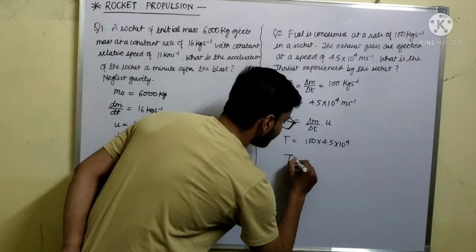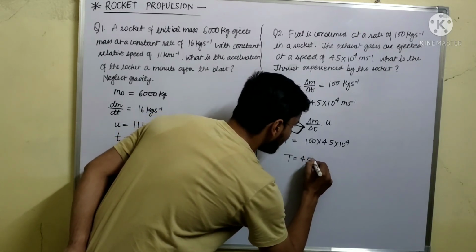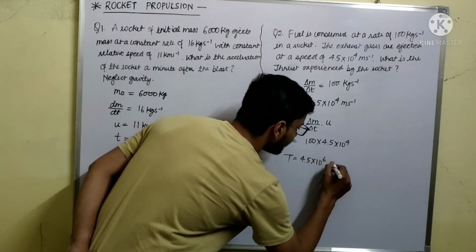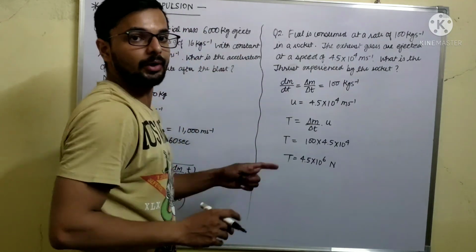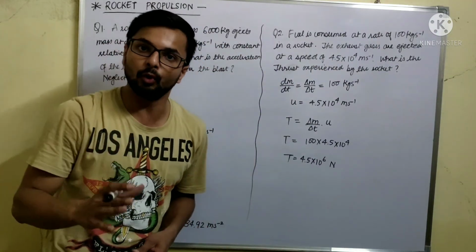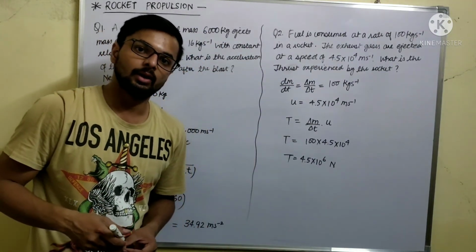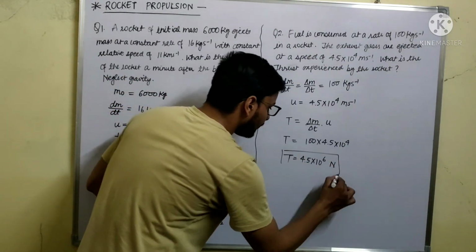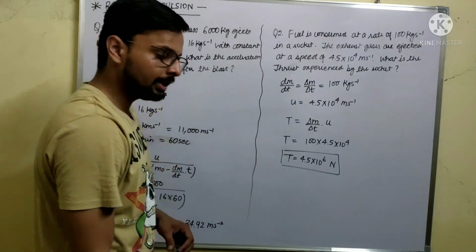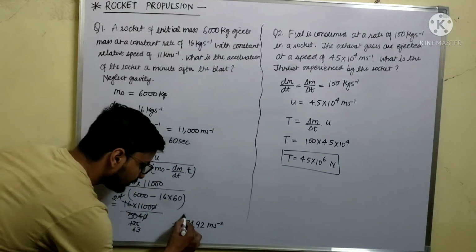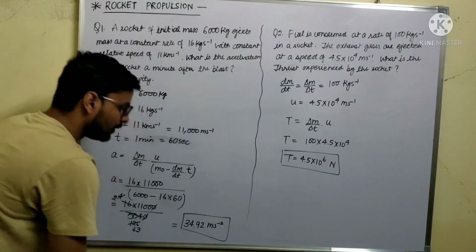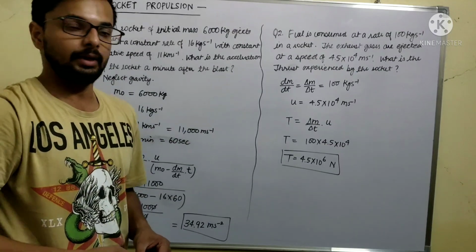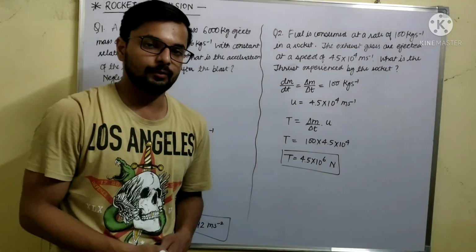So you will get thrust equal to 4.5 into 10 to the power 6 Newton, because thrust is a kind of force which acts on a rocket in a forward or upward direction. So thrust is 4.5 into 10 to the power 6 Newton and acceleration is 34.92 meter per second square. So this was the end of the topic.